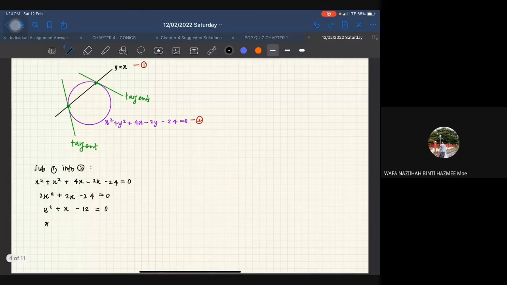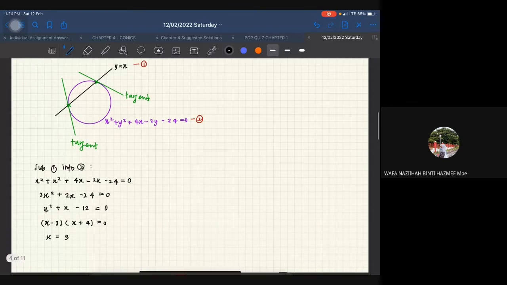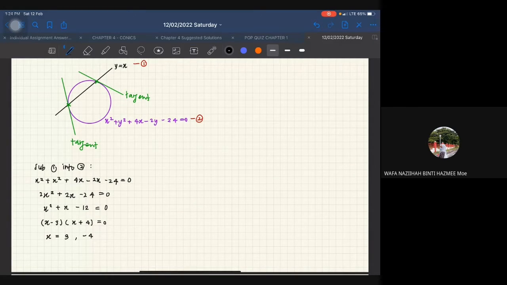So you will get x minus 3, x plus 4 equal to 0, meaning that x is equal to 3, x is equal to negative 4. So ini adalah dua nilai yang awak dapat. Okay, so bila kita dapat nilai x, maksudnya dekat sini adalah 3 and then sini adalah negative 4.